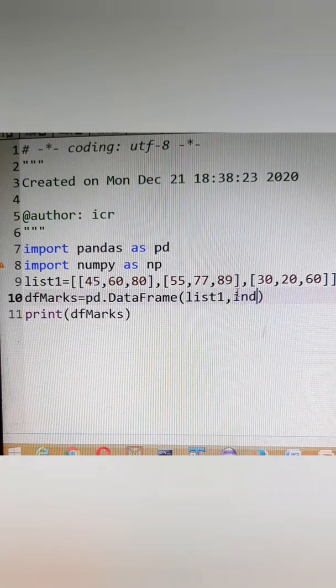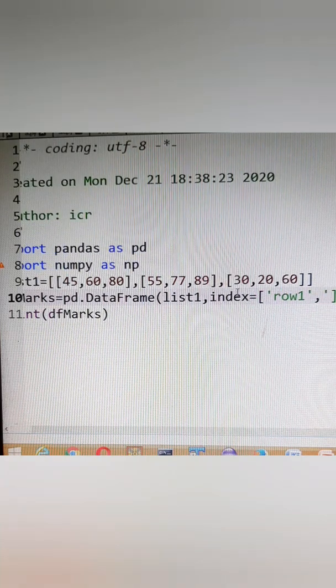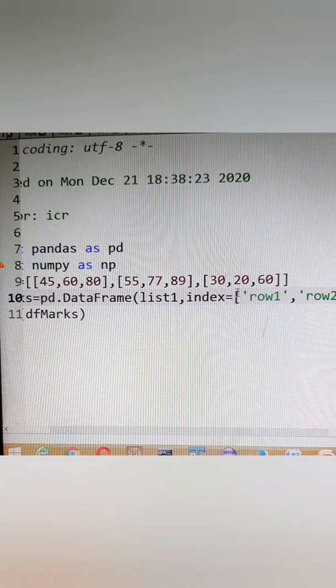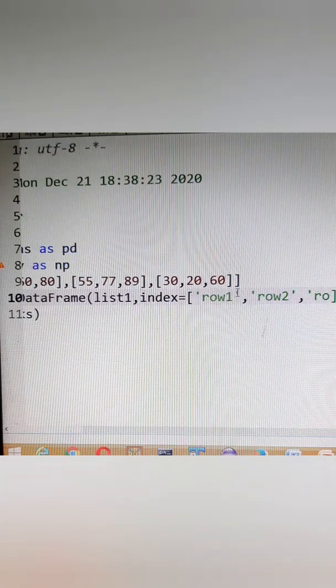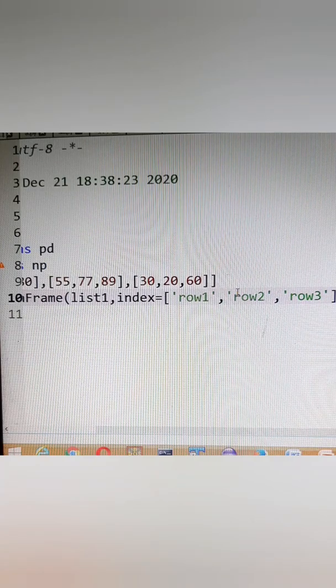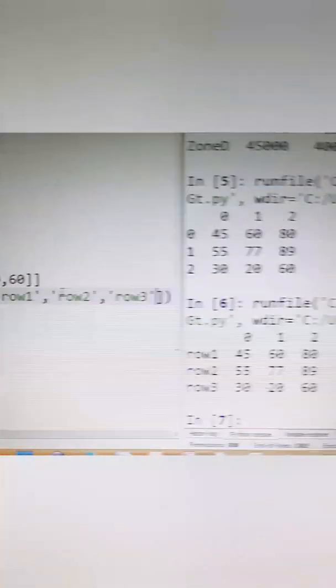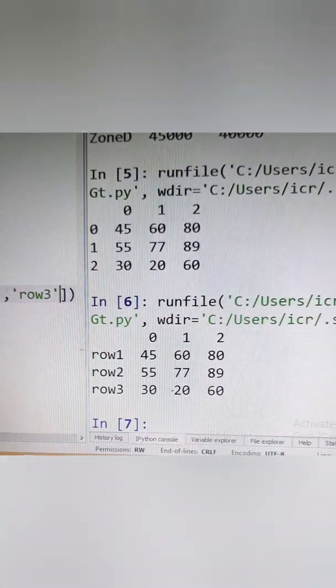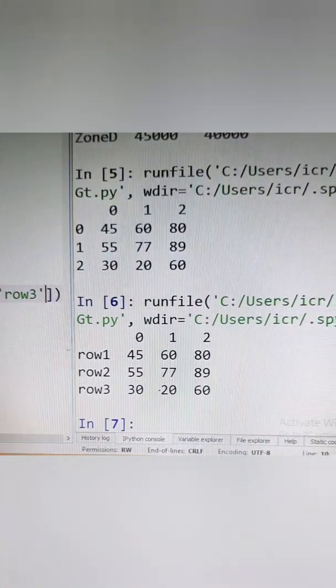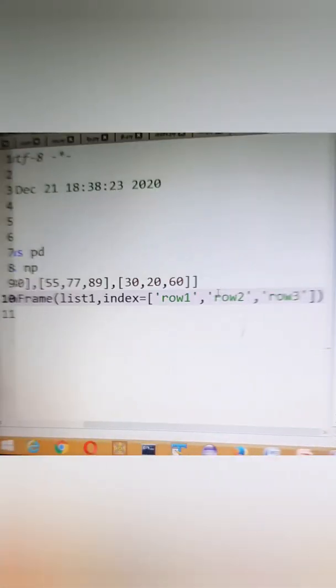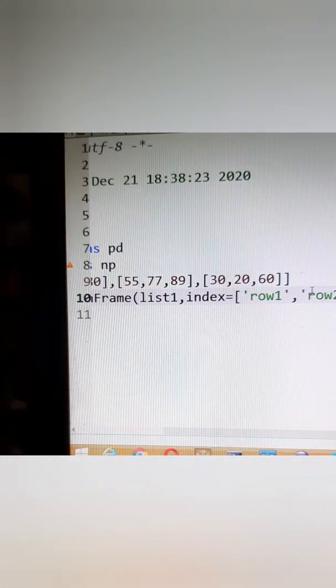So I can write here index is equal to row 1, row 2, and row 3. Now if I run over here, I am getting here row 1, row 2, row 3. The question was very simple.